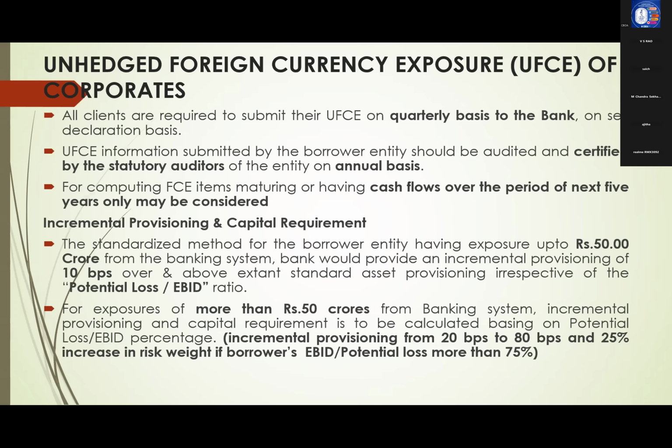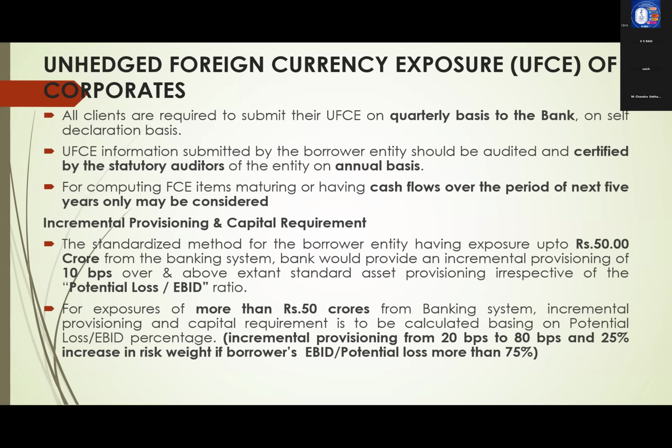In case of additional risk weight, we can charge maximum 0.4% additional interest on fund-based and non-fund-based limits. First one is risk weight, second one is provisioning.